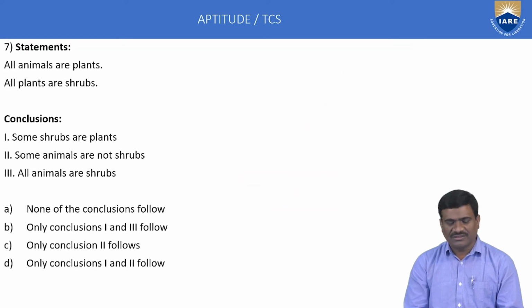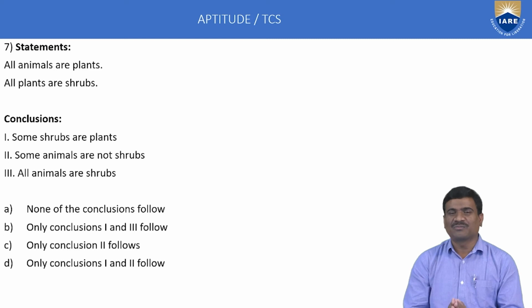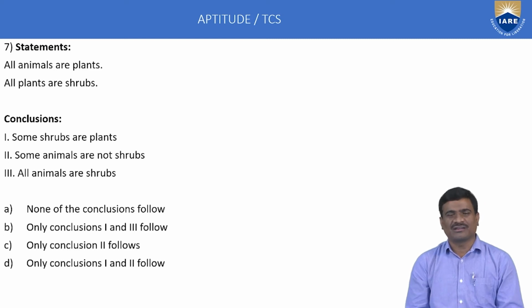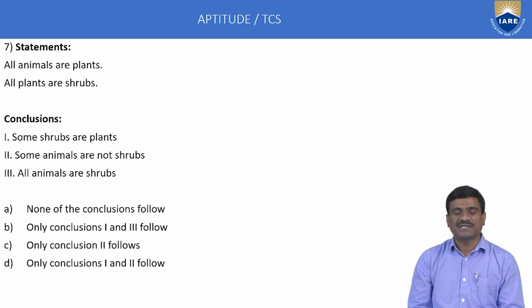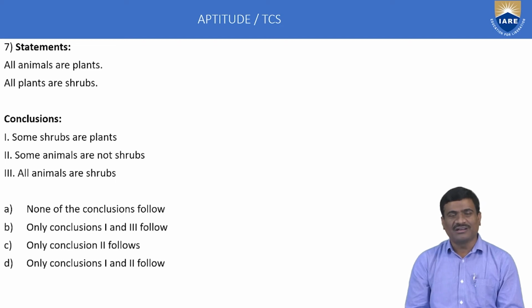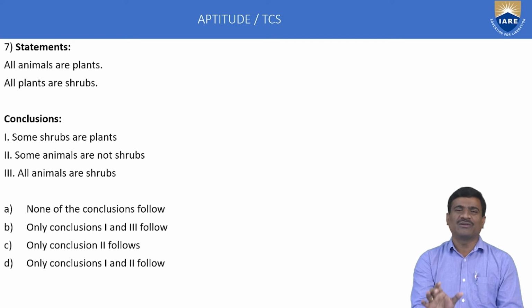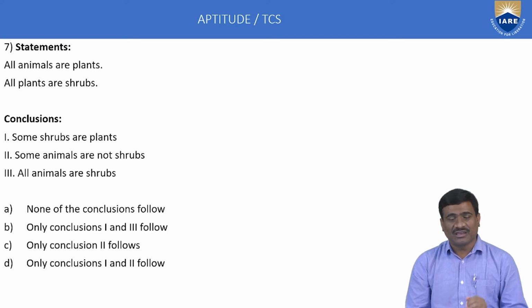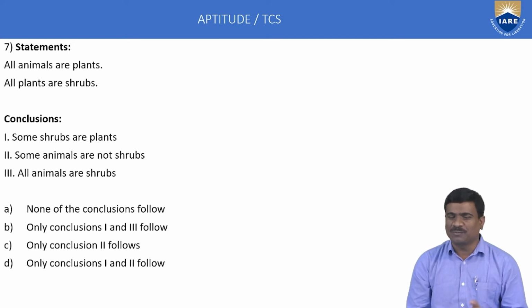Next, seventh example. This is called logical deductions or syllogism. In the TCS test pattern, minimum 2 marks come only from the deduction concept. That means statements and conclusions. It is one of the most important topics in reasoning ability. We can expect minimum 2 marks only from the deduction concept. Very simple. This topic depends only on the Venn diagram concept. Here 3 Venn diagrams are possible.